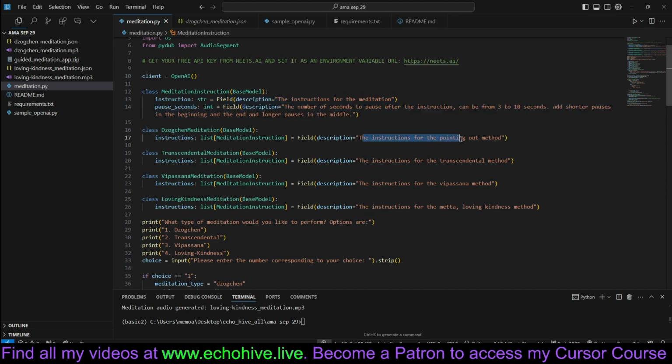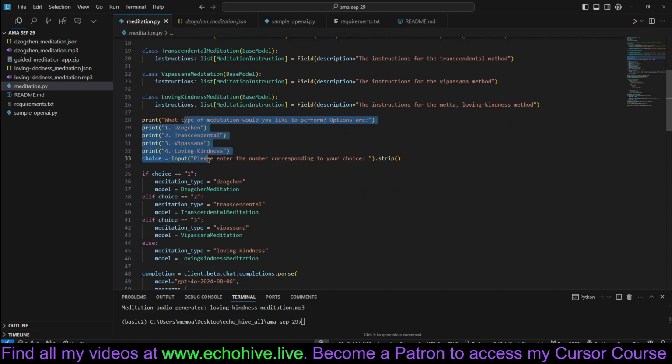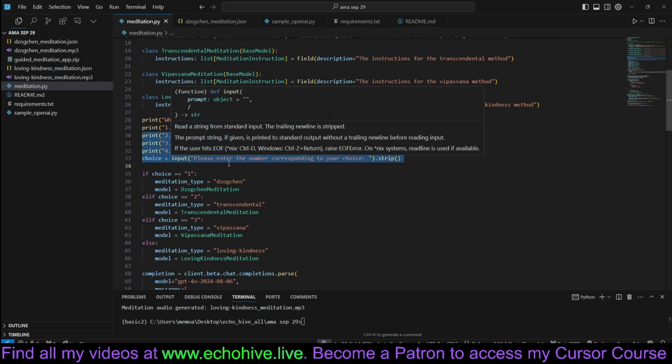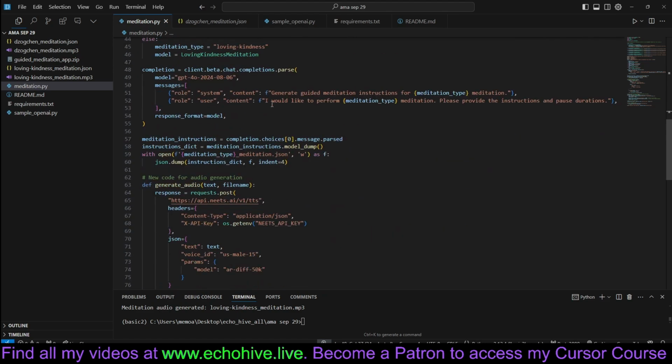For Dzogchen, the instructions are the pointing out method. Read up on this, very interesting. Then Transcendental, Vipassana, and Metta, the loving kindness method. It's also called Metta. Then we ask the user which one they want to choose with a list. If it's, for example, Dzogchen, then we select that model. If it's transcendental, we select that model.